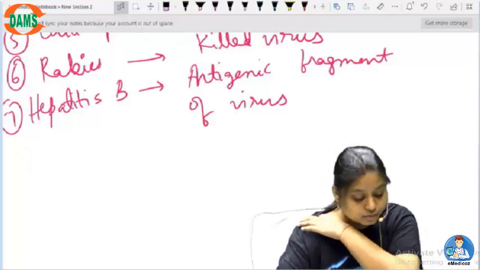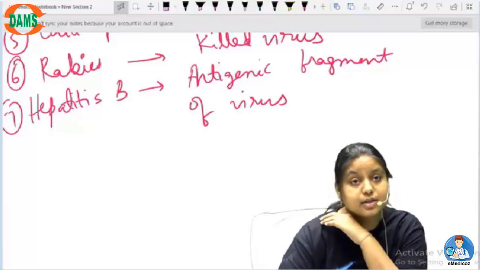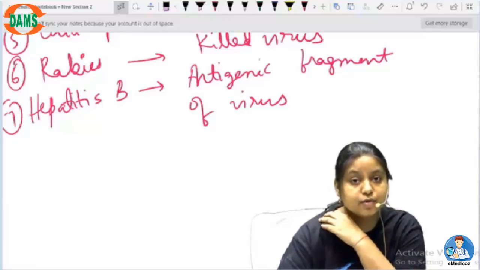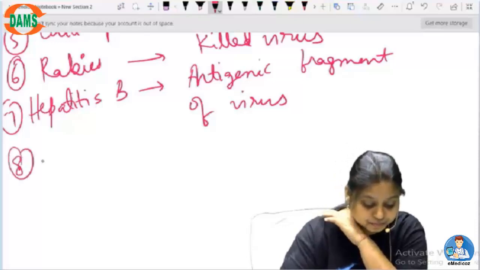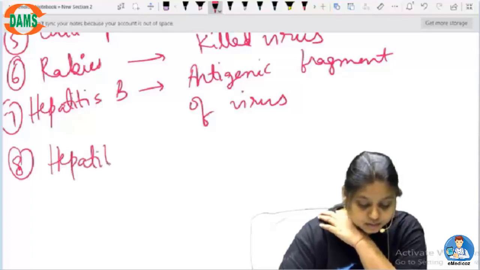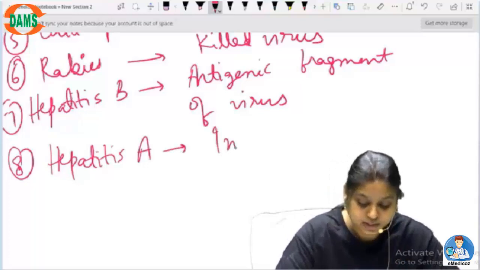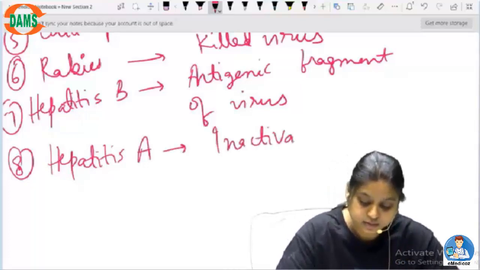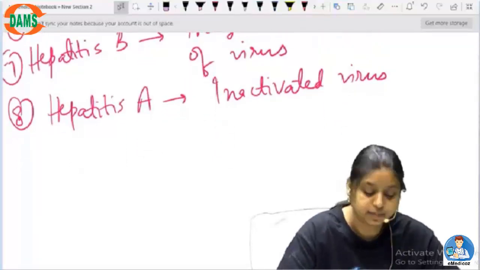So for hepatitis B, we use the antigenic fragment of the virus. Okay. Then we use hepatitis A. For hepatitis A, we use inactivated virus. So we can use attenuated or inactivated virus for hepatitis A.